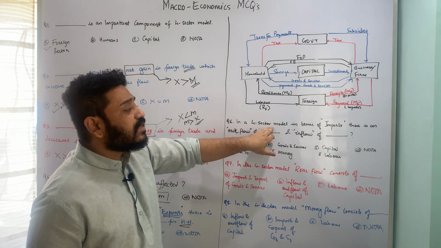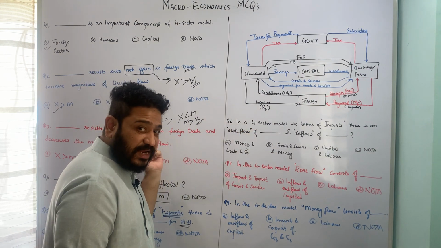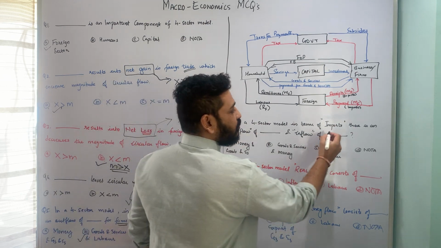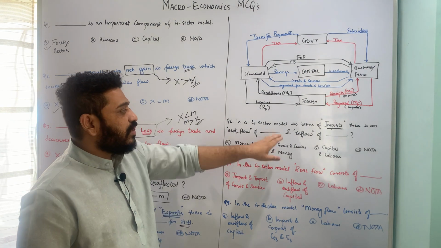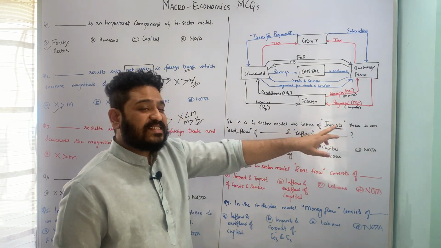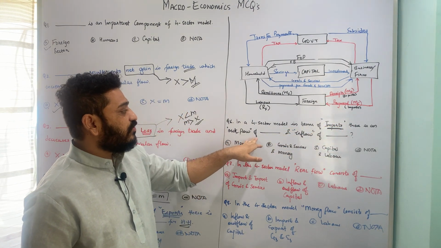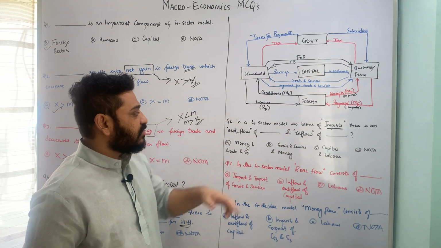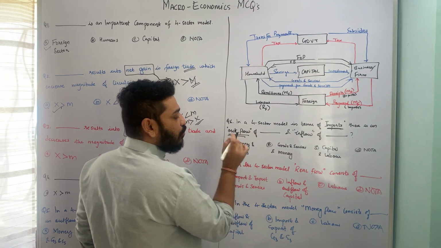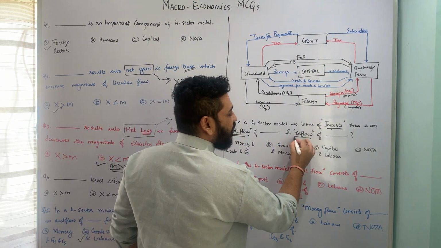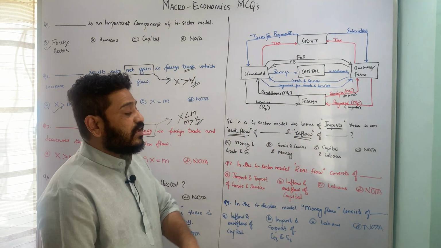In a 4-sector model, here I was looking at exports, here I am looking at imports. Now in a 4-sector model in terms of imports, there is an outflow of dash and inflow of dash. Here are two different things I am asking. First I am asking outflow of dash, and second I am asking inflow of dash, in terms of imports.